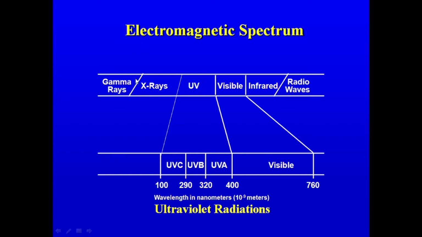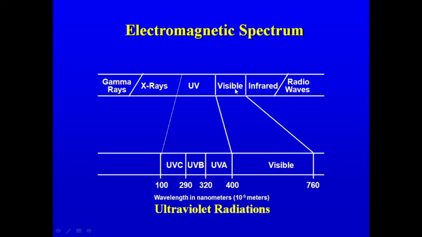The various radiations which constitute the electromagnetic spectrum are gamma radiations, X-rays, UV, visible, infrared and radios. And out of these different categories of radiations, I have already discussed in the previous lecture.